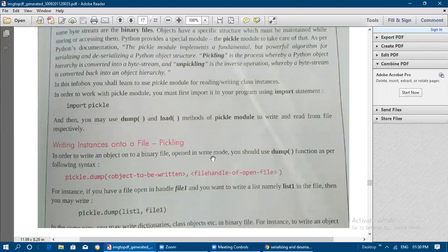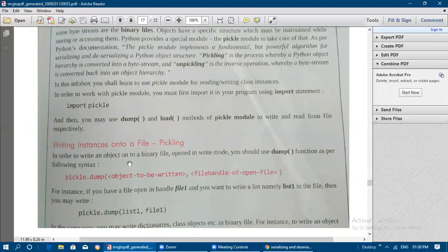Till now we have worked with text files. Text files use only W or W plus, but here we need to use W plus B or WB alone whenever we work on binary files. The access mode alone, we need to check carefully whenever we write the content into the binary file.